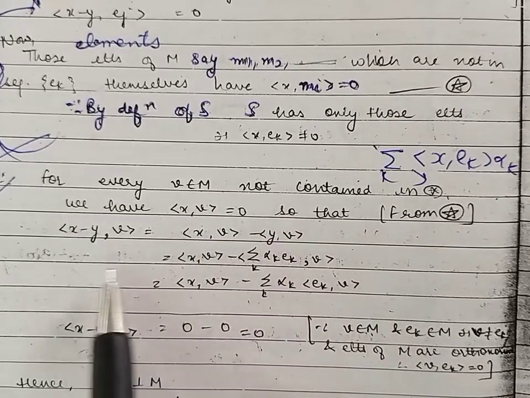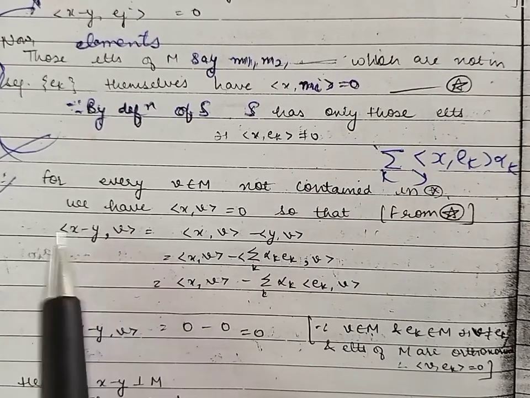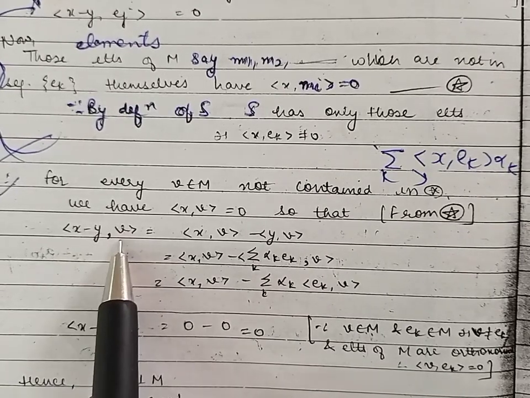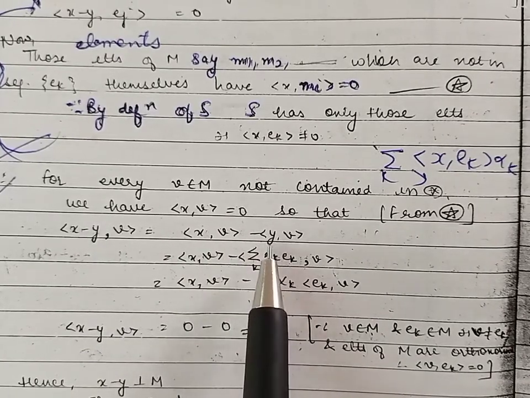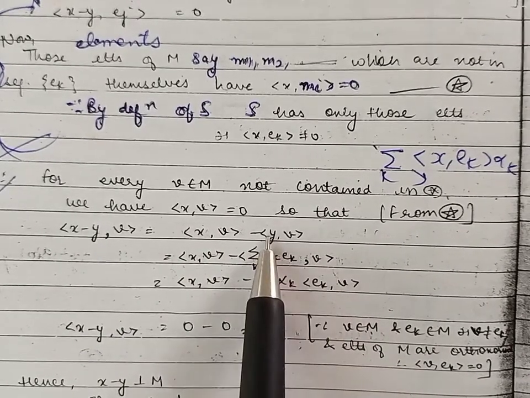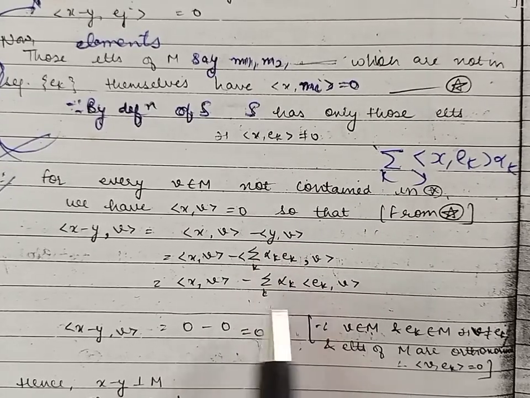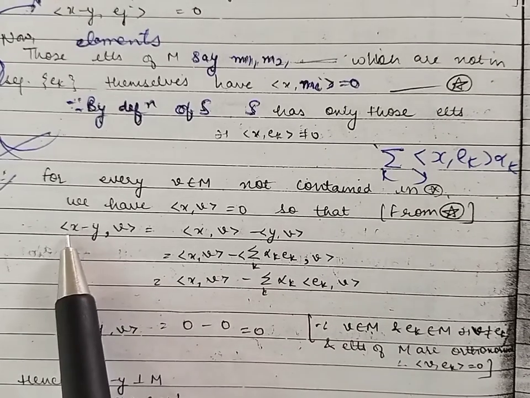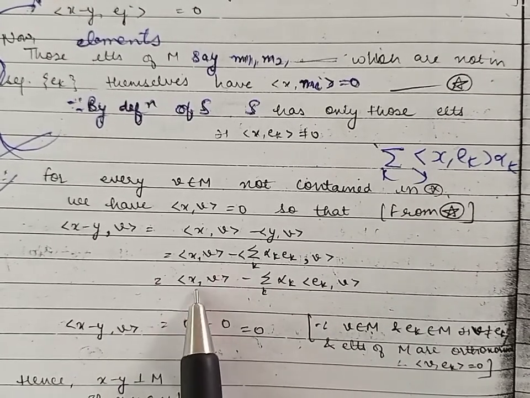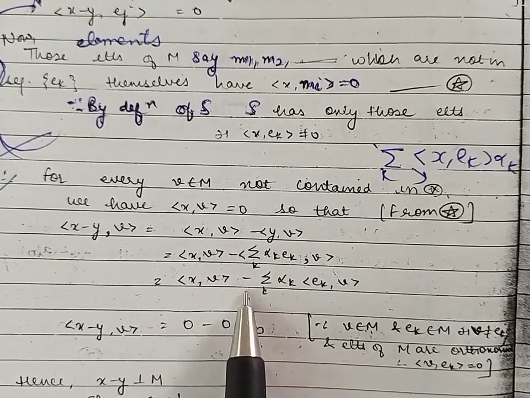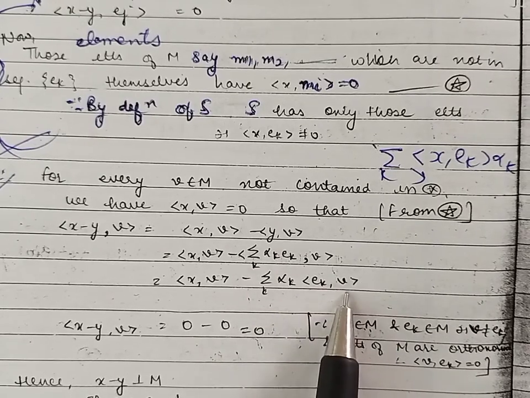Now let us find inner product of x minus y with v. By using the property of linearity, this will become inner product of x with v minus inner product of y with v. Substituting the value of y here and again using the property of inner product, we have obtained inner product of x minus y with v is equal to inner product of x with v minus summation alpha k into inner product of ek with v.